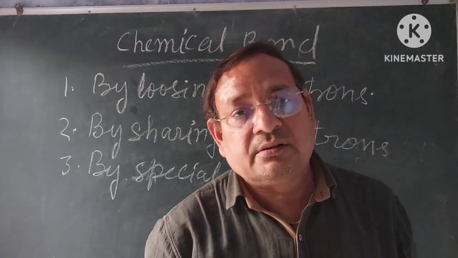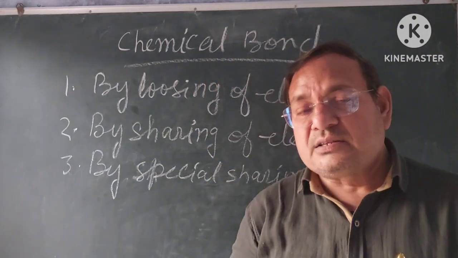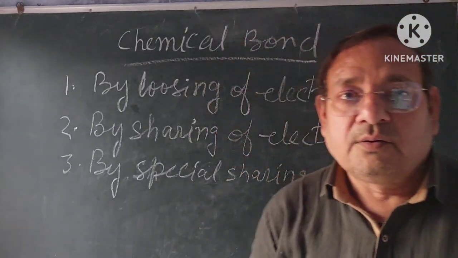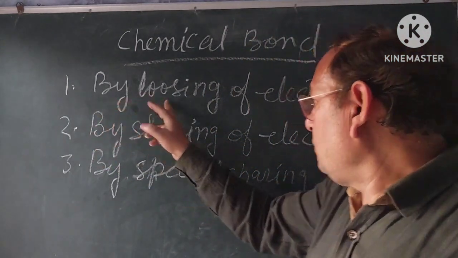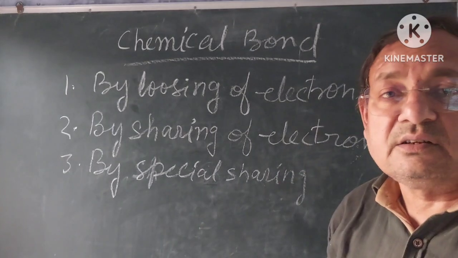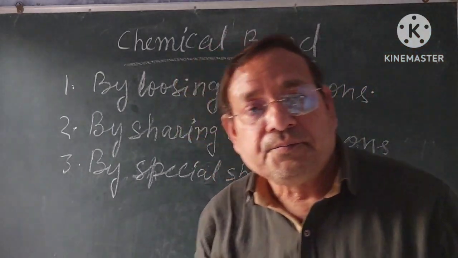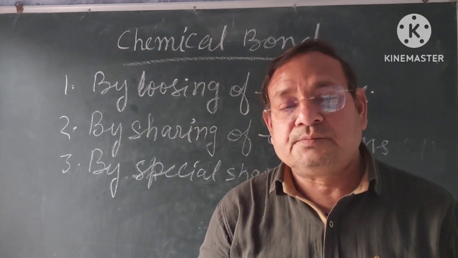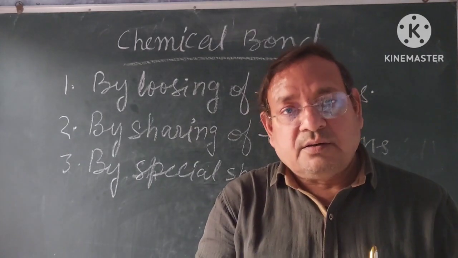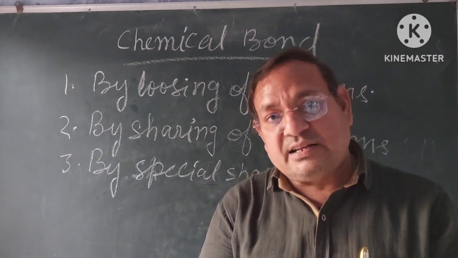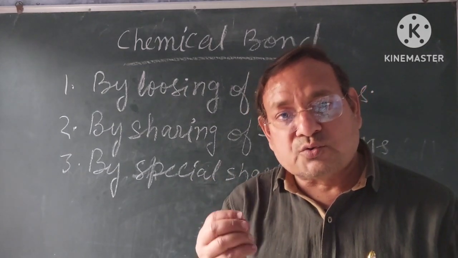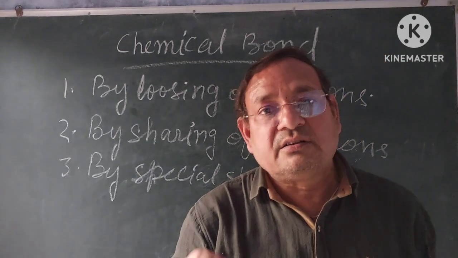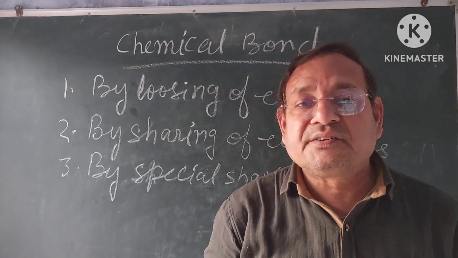My dear students, in this sequence I am going to explain first losing of electrons. Here there is a condition that one atom should have excess electrons and another atom should have fewer electrons than its stable configuration.